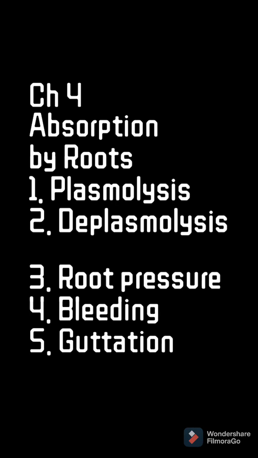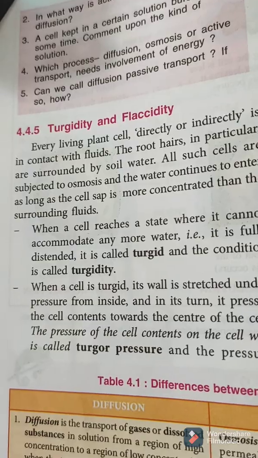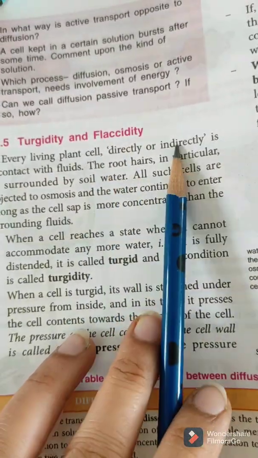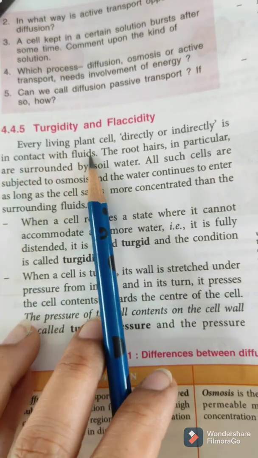Hello students, so today we are going to cover these topics: turgidity and flaccidity. So every living plant cell directly or indirectly is in contact with fluid.